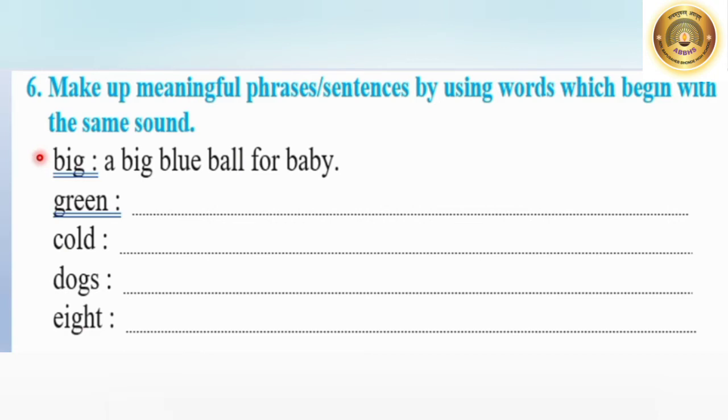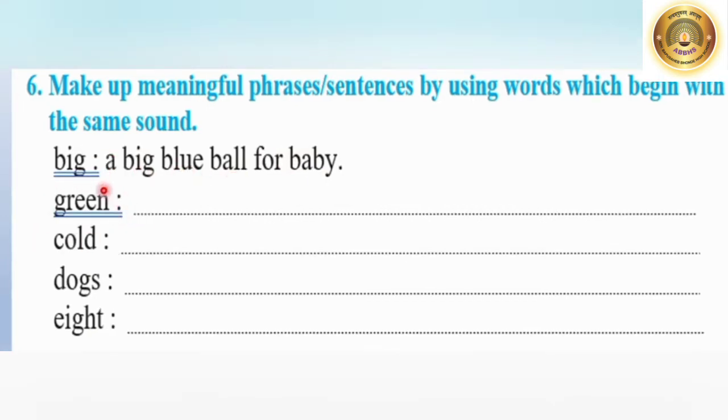So all the words in this sentence start with the same sound. Read it: A big blue ball for baby. All the sounds are of B. So now we'll go to the next one. In the same way, we will make the sound of green, that is G. We will make a sentence with the same sound of G. Are you all ready?